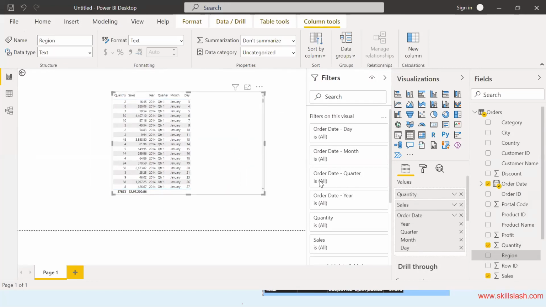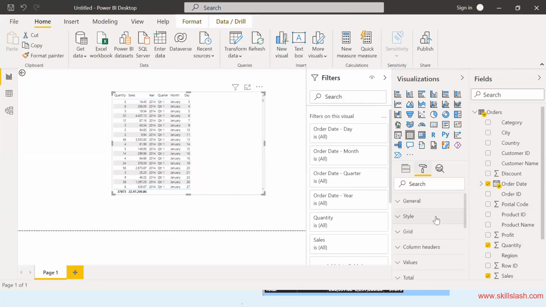First of all, plot the table. Then go on to the formatting option. In this formatting option, where there is a grid, if you want a horizontal grid or vertical grid, you can put all that information here. You can set the vertical grid color here. As I click on this, you can see these lines over here on the grid have turned blue.